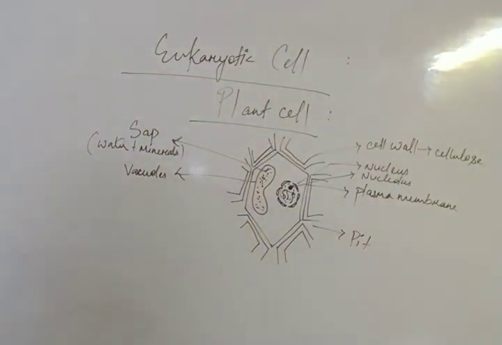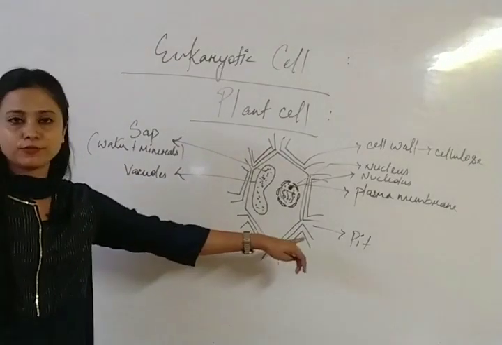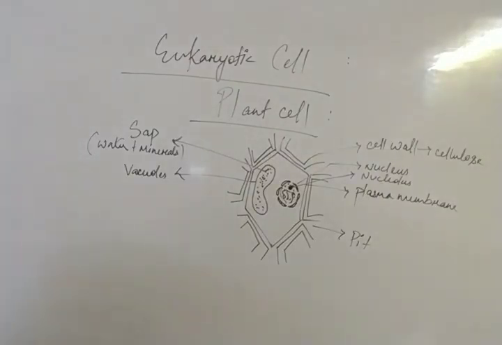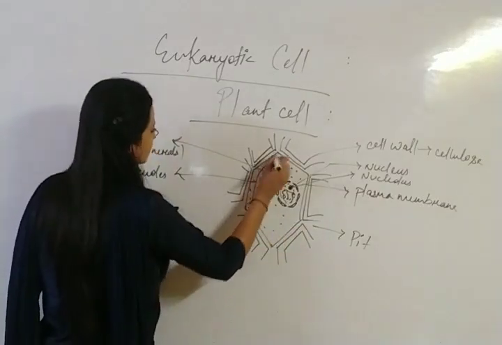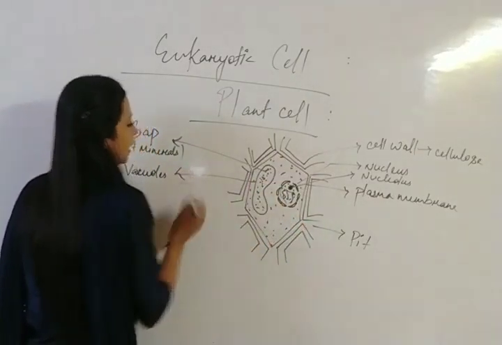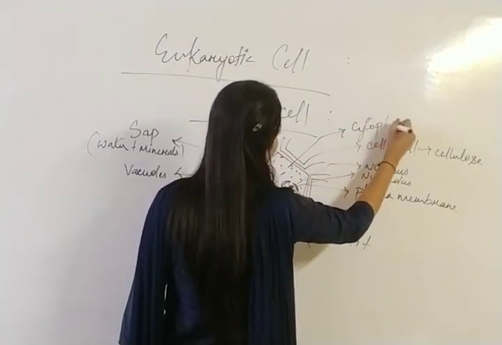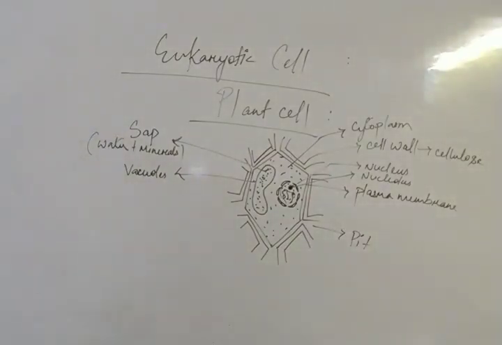The function of the pit is that it helps in transportation, like molecules and ions are exchanged and transported through it. Now there is a gelatinous substance inside the plasma membrane, and this is known as cytoplasm. Clear?